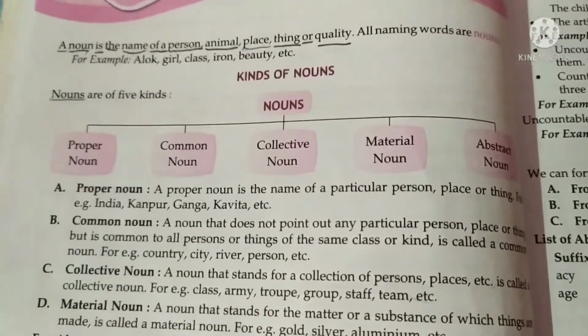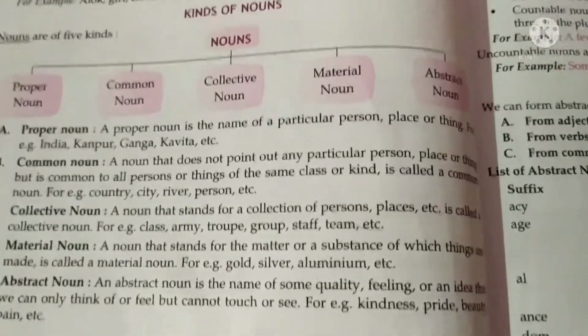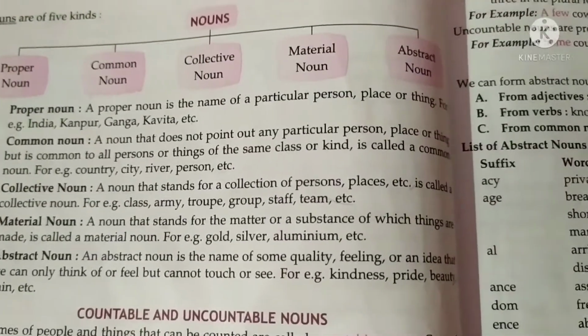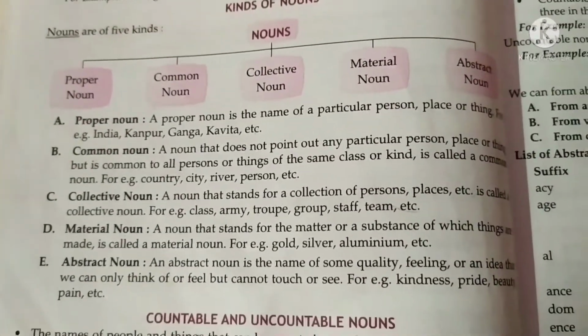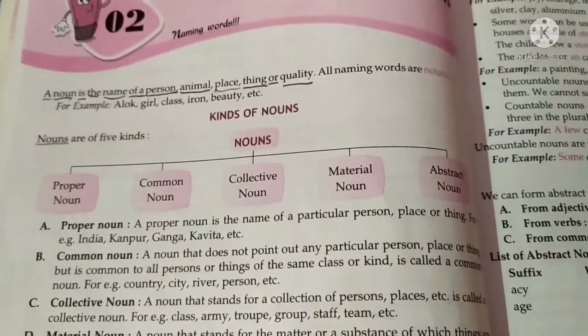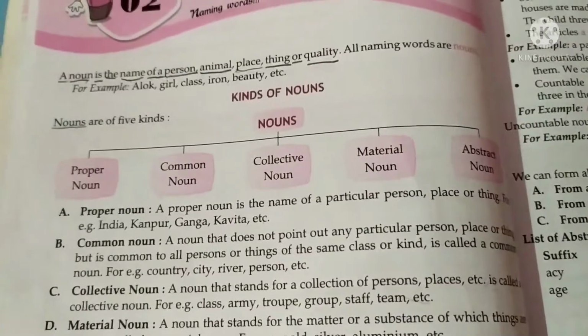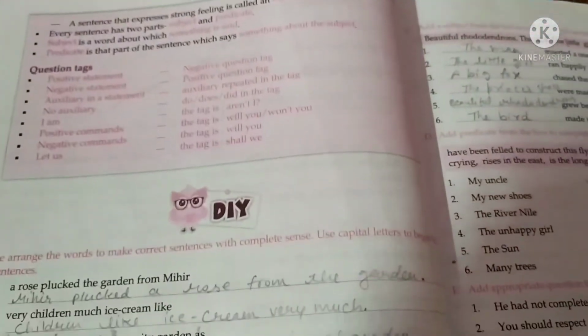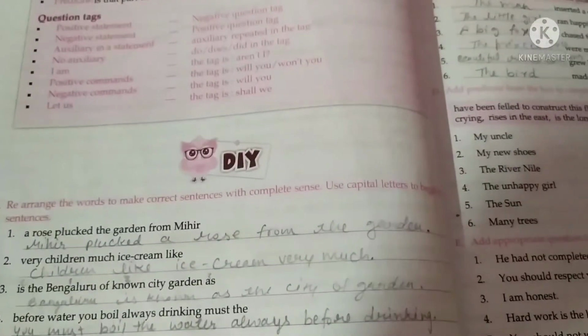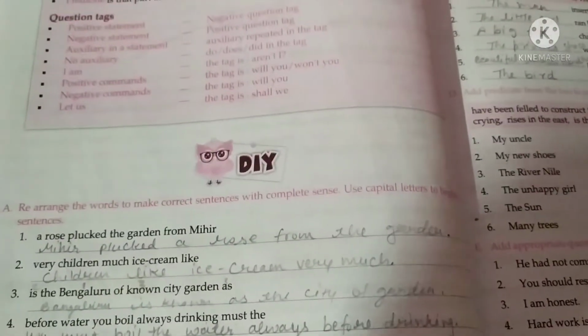Do these exercises and complete your work. Take care. Whichever exercise and revision I send today, see it in your app and complete it in your copy. From the course book, only the first chapter, and grammar, these two chapters I will give you today. See it, complete it at home, and do revision by yourself also.